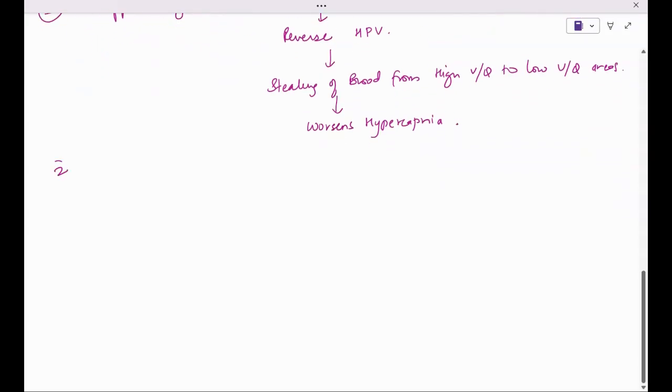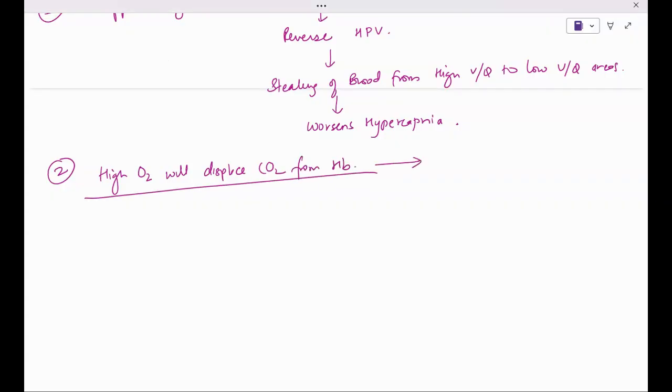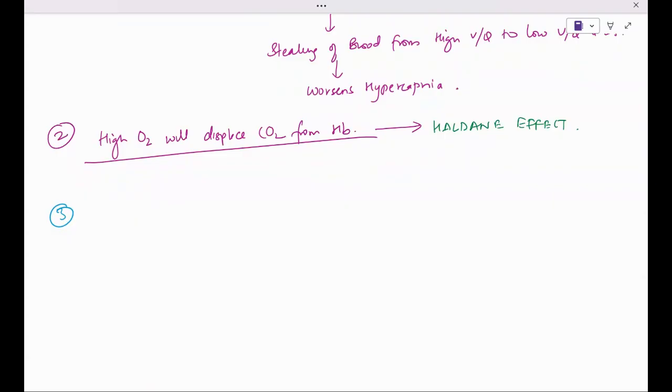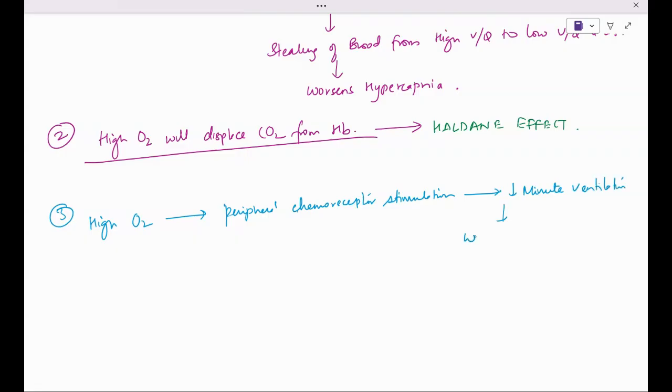The number two reason is that high oxygen levels will displace CO2 from hemoglobin, which is also called the Haldane effect. And the third reason is that high oxygen will decrease the peripheral chemoreceptor stimulation, so it will decrease the minute ventilation and worsen the hypercapnia.